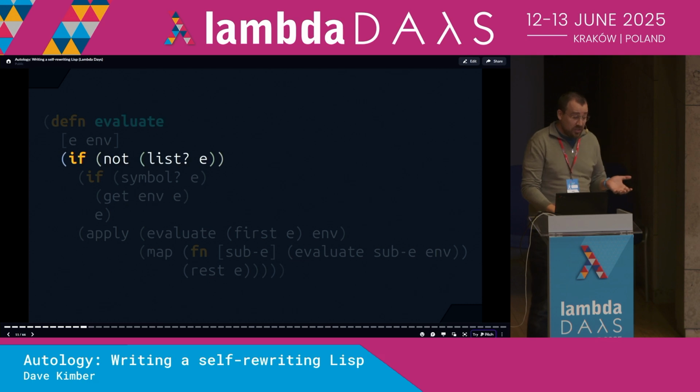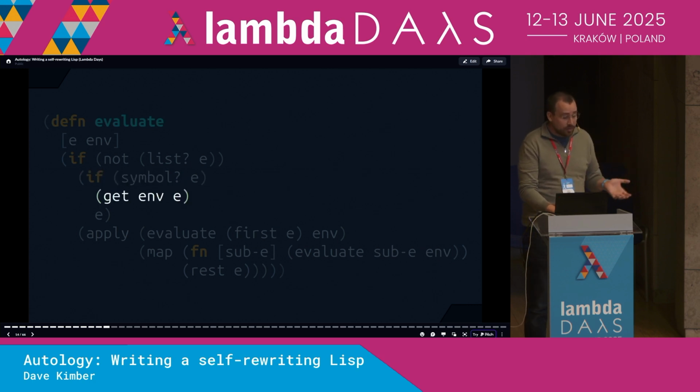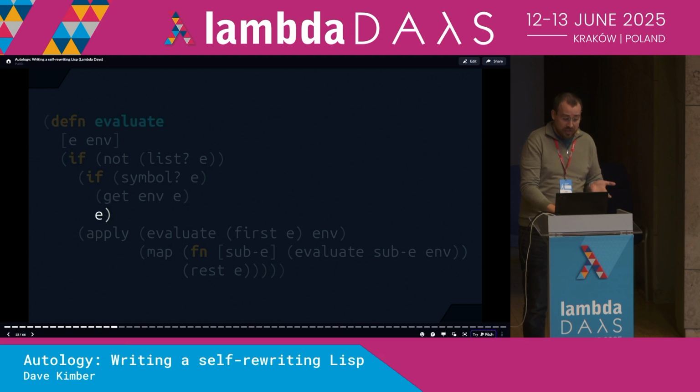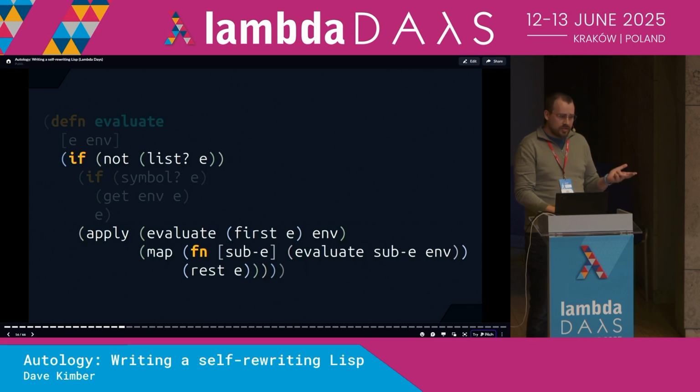If the expression is not a list, then we know it must be an atom. If it's a symbol, a variable name, then we look it up in the environment and return its value. Otherwise, when the expression is not a symbol, then it's just a literal value, so we can return it as is.